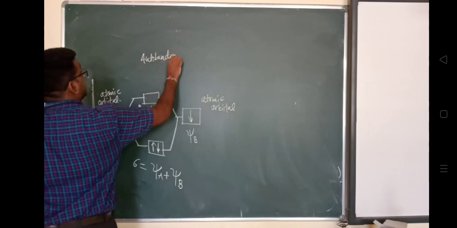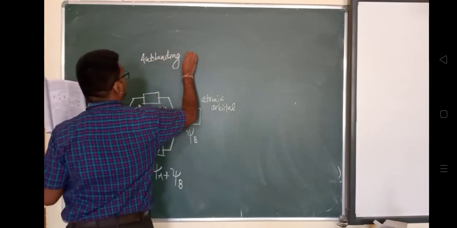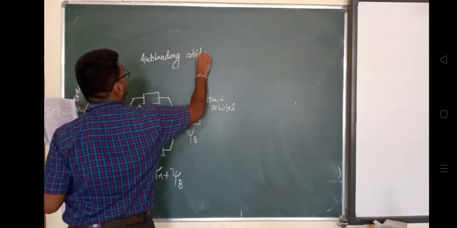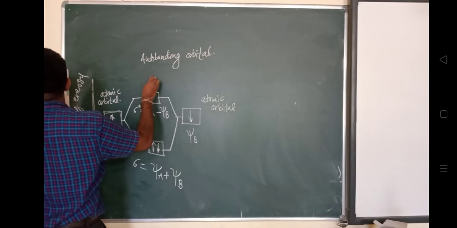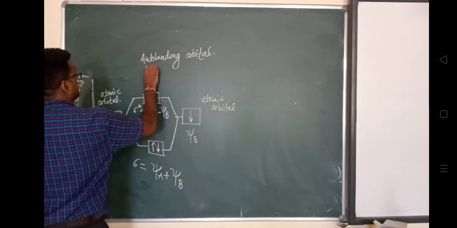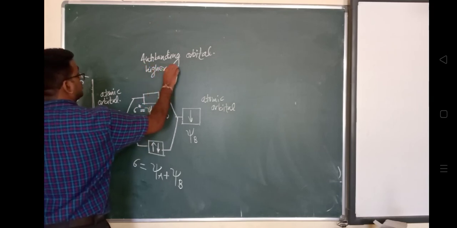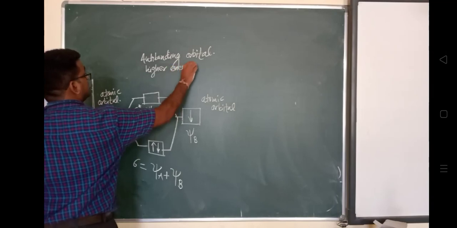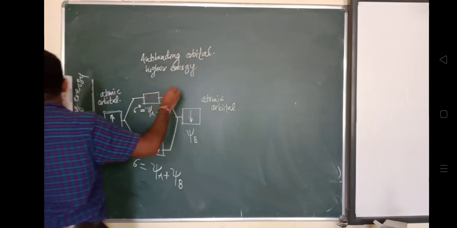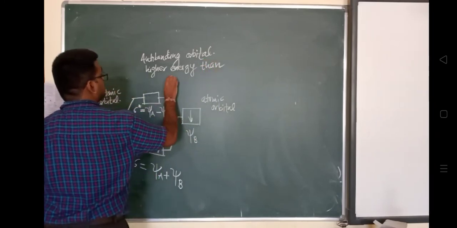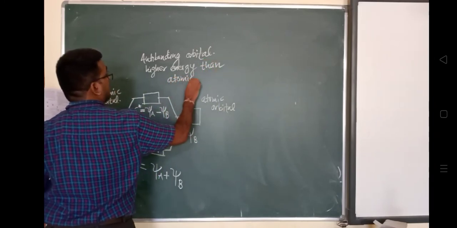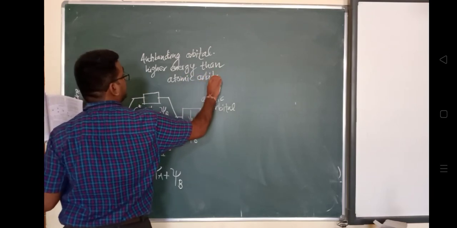So this is the concept of bonding molecular orbital and anti-bonding molecular orbital, their respective energy, and how their wave functions are added and subtracted. This is the explanation of this diagram. I hope with this we will conclude today's lecture. In tomorrow's lecture we'll see the conditions for combination of atomic orbitals.